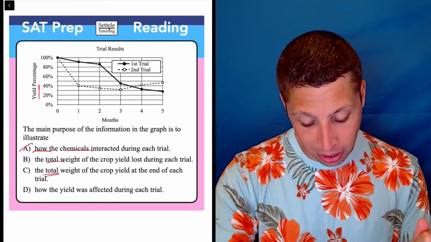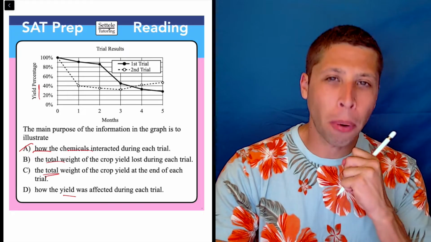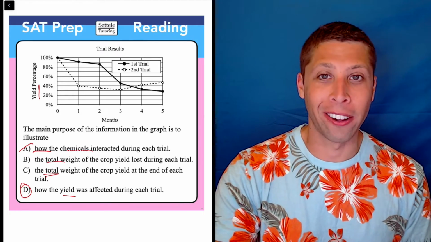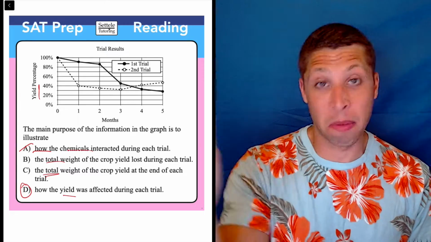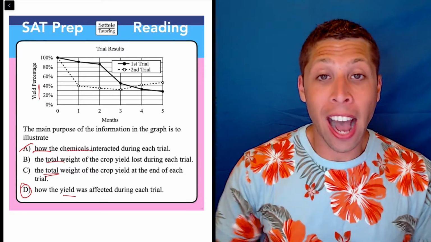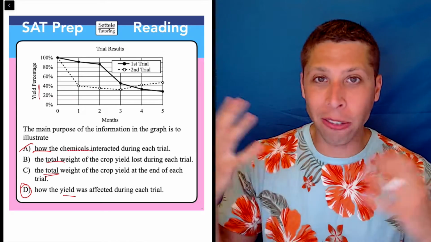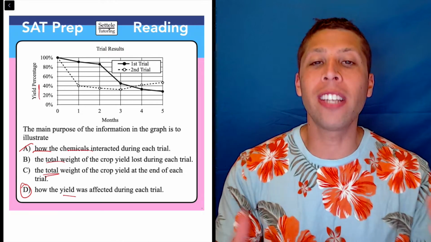This is also talking about yield, but it's doing it in such a perfectly vague way. How the yield was affected during each trial. Well, it looks like it goes down, sometimes maybe up a little bit. It's affected. I don't know what's causing that effect. I don't know whether that's a good thing or a bad thing. I don't even know what the yield is of. I could not care less.